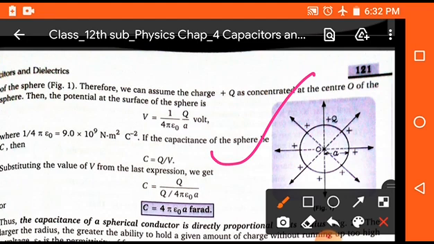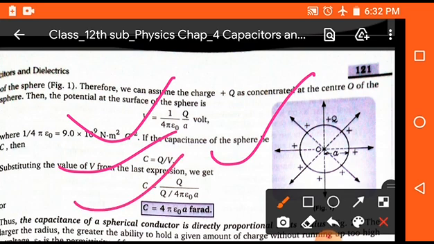First of all we will find the potential, and we know that potential is equal to 1 upon 4 pi epsilon naught into q upon a, where q is the charge given to the conductor and a is the radius of that conductor. We know that C is equal to q upon V. So on putting the value of V in this formula, we get C is equal to 4 pi epsilon naught a farad. So this is the required formula for the capacitance of an isolated spherical conductor.